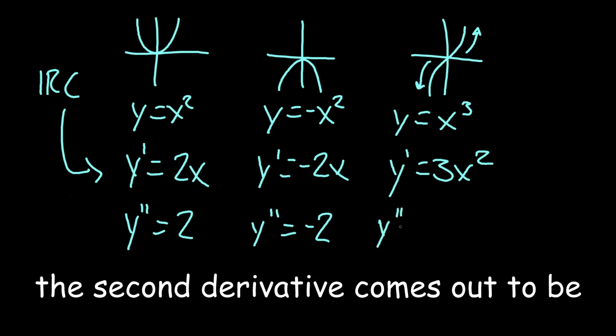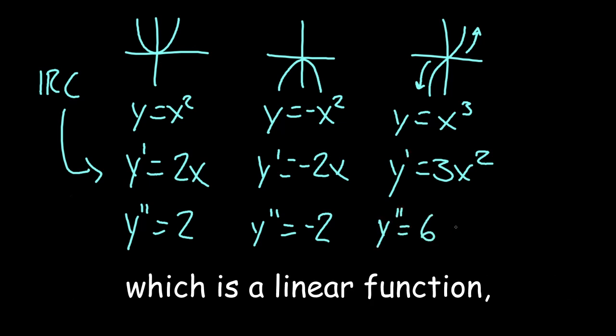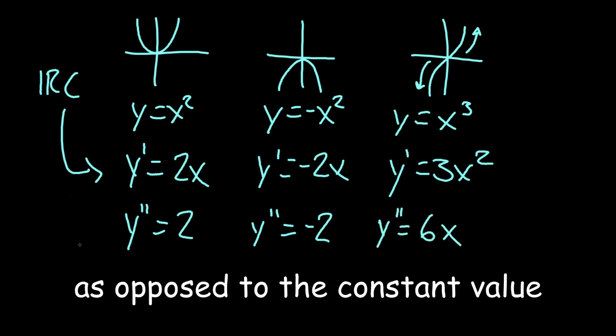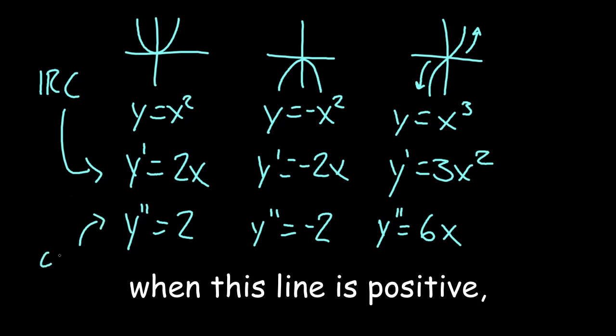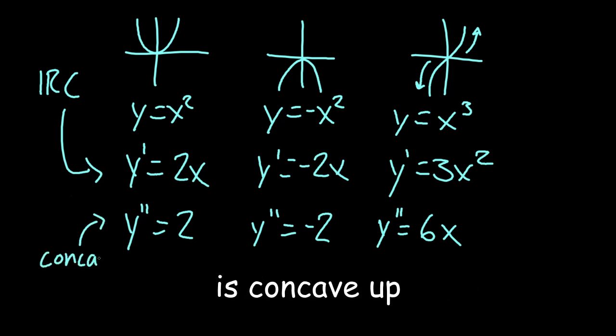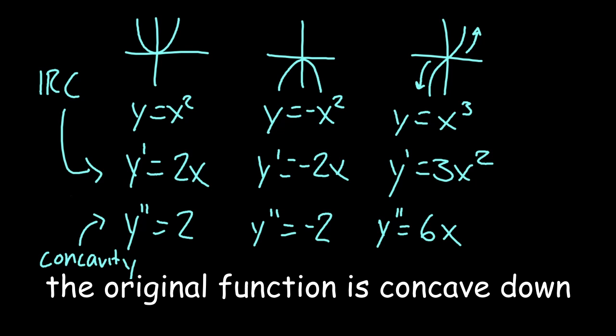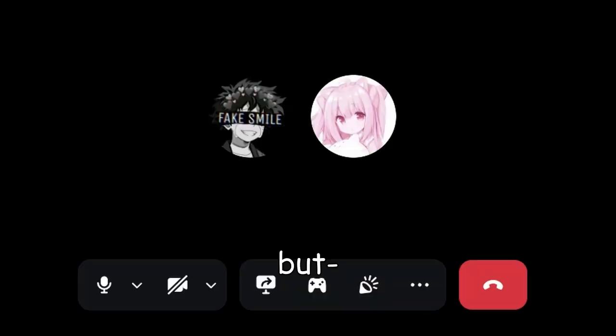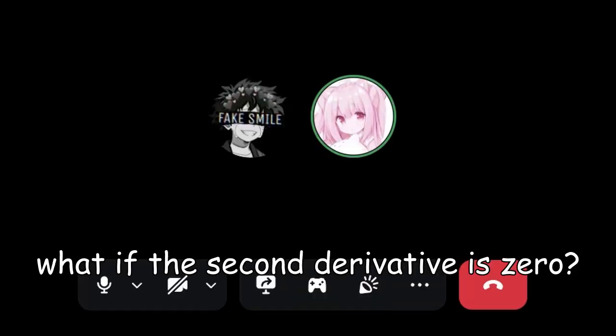The second derivative comes out to be 6x, which is a linear function as opposed to the constant value from earlier. When this line is positive, the original function is concave up, and when it's negative, the original function is concave down. But senpai, what if the second derivative is 0?